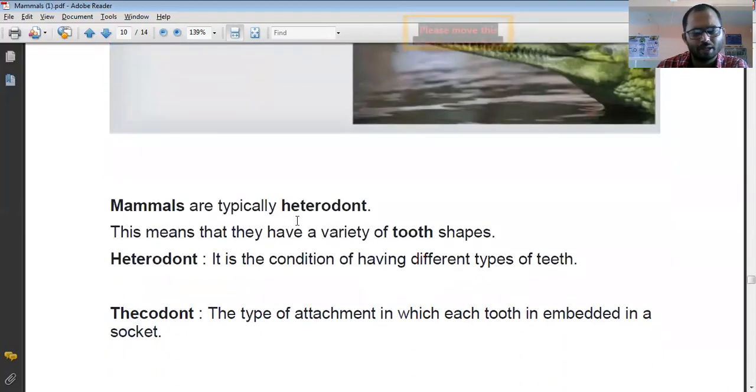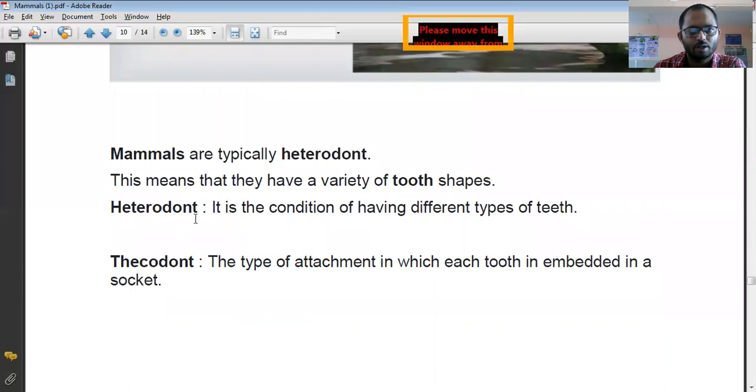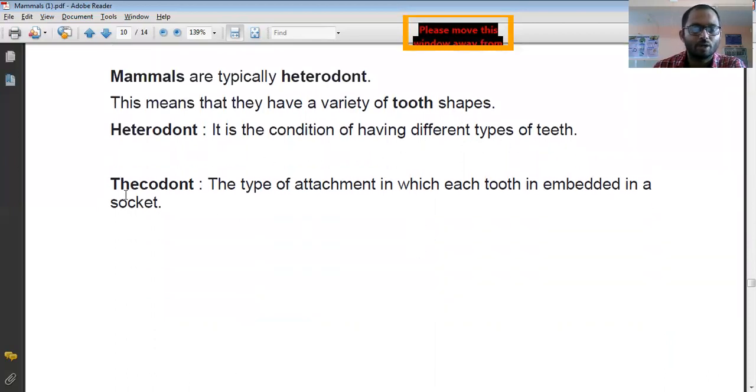Mammals are typically heterodont. This means they have a variety of tooth shapes. Heterodont is a condition of having different types of teeth. Now let's see the different types of teeth again here. This is not about mammals but thecodont. You must know the different types of teeth. Thecodont is a type of attachment in which each tooth is embedded into a different socket.